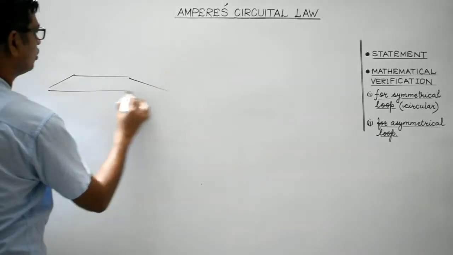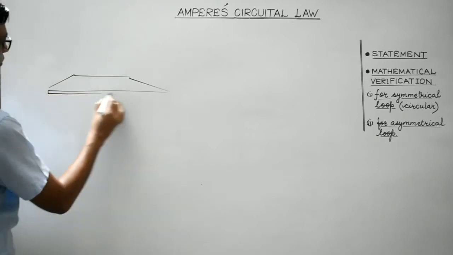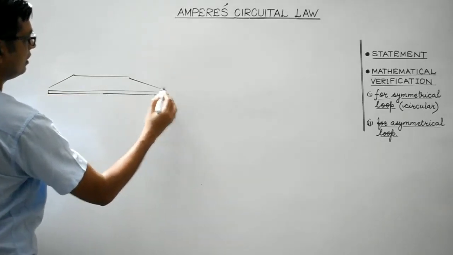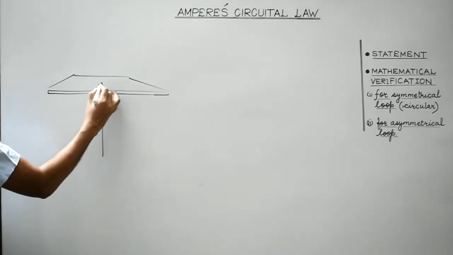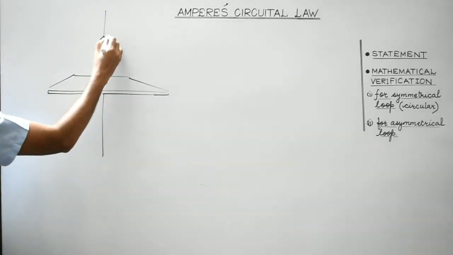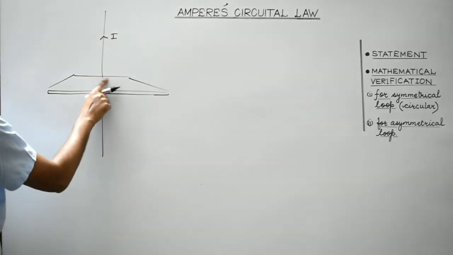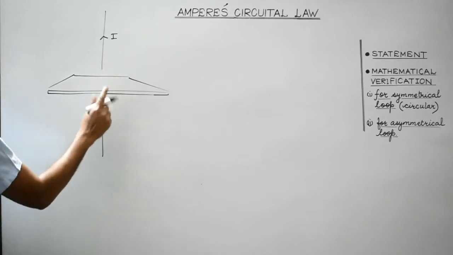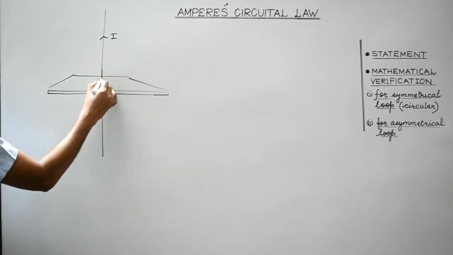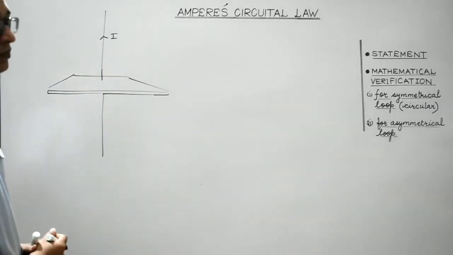Okay, this is a horizontal plane. Let us consider this to be a horizontal plane. And this is a current carrying conductor. Suppose current I is flowing through this straight conductor. Right? This is current I flowing through this straight conductor.